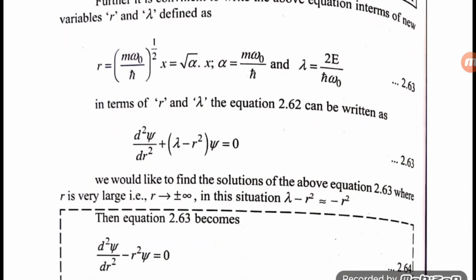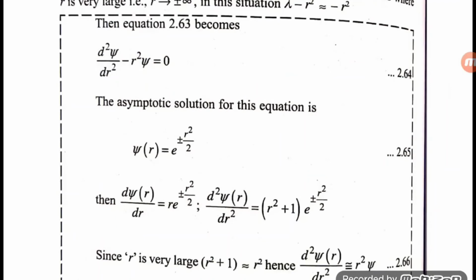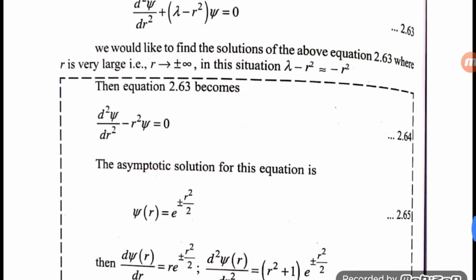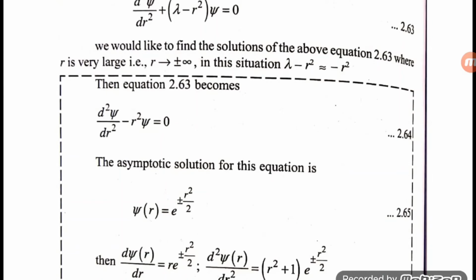We would like to find the solution of the above equation 2.63 where r is very large, that is r tends to infinity. In this situation, lambda minus r square is almost equal to minus r square. So equation 2.63 becomes d square psi by dr square plus r square psi equals 0, where r tends to infinity, then lambda minus r square equals minus r square.